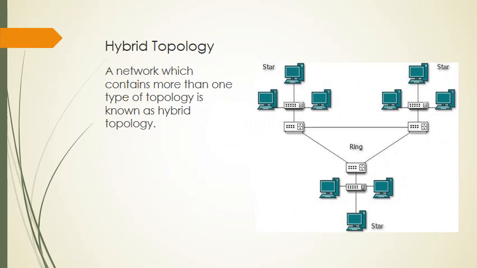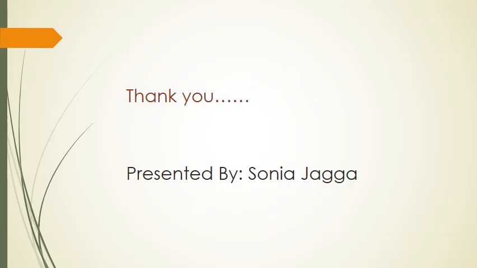Hybrid topology. In this type of topology, two or more topologies appear in the same place. Like you can see in the picture, there is a star topology, there is a ring topology, and they are all connected. It means many topologies are connected with each other, and then it becomes a hybrid topology.